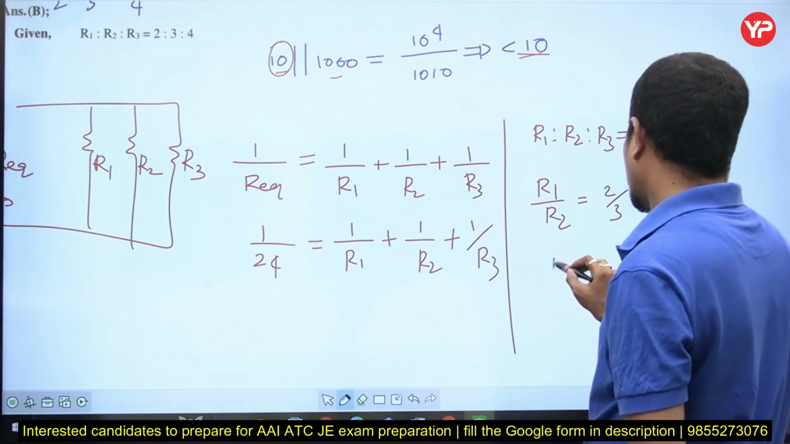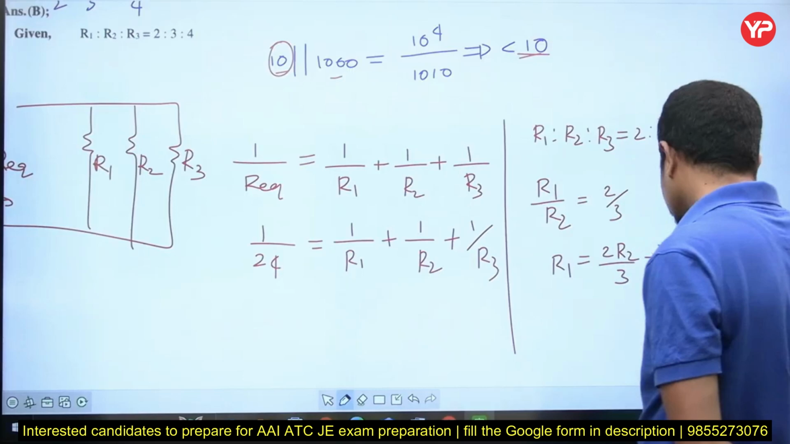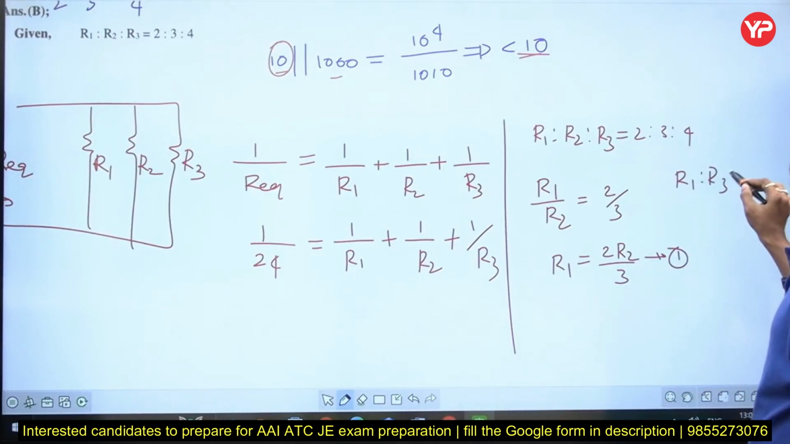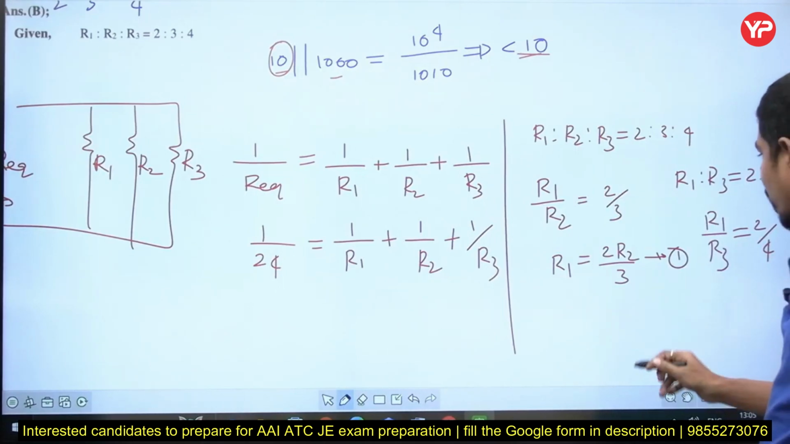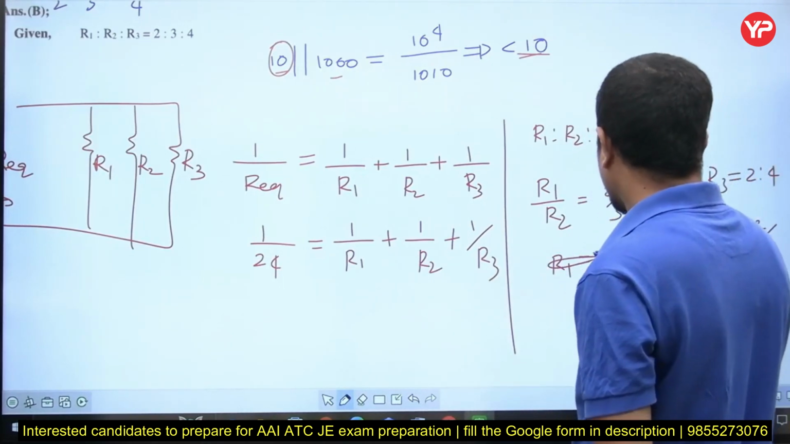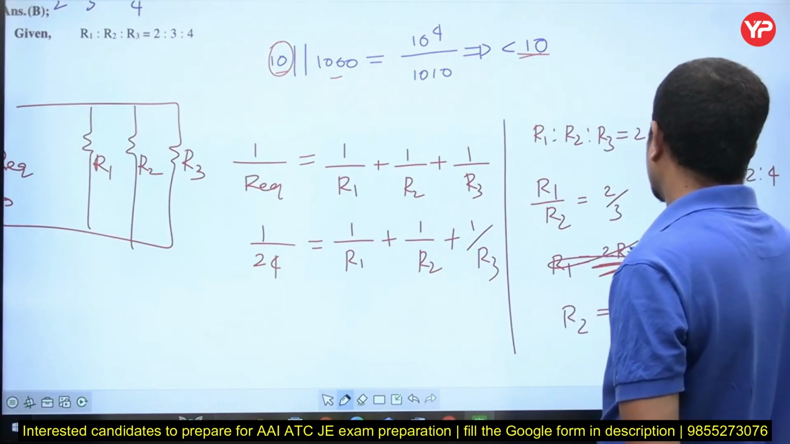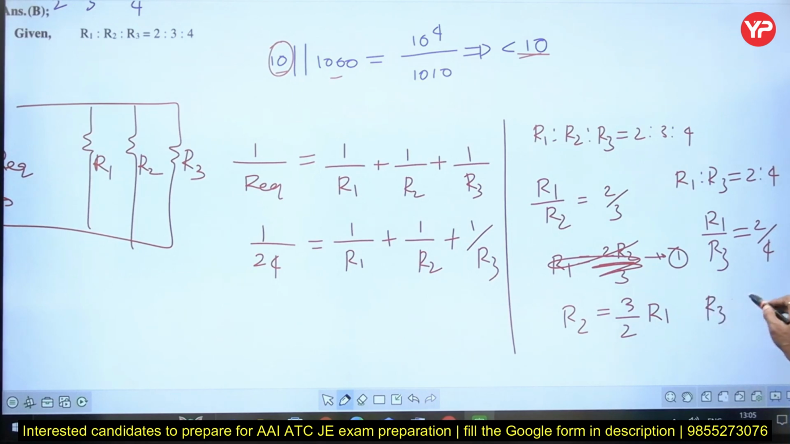So from this one, R1 is equal to 2 R2 by 3. And R1 is to R3 is equal to 2 is to 4, right? R1 by R3 is equal to 2 by 4. Now from this one I need to get R2. So R2 is equal to 3 by 2 times of R1. Here also R3 is equal to 4 by 2 times of R1.